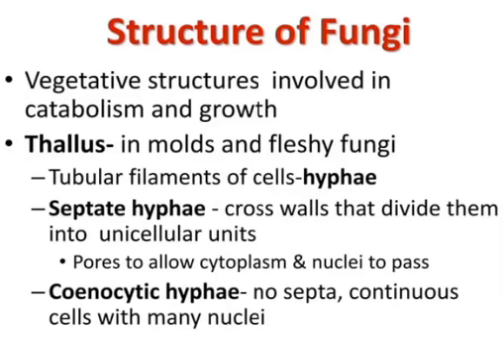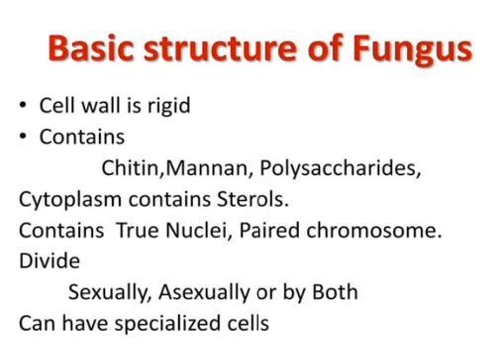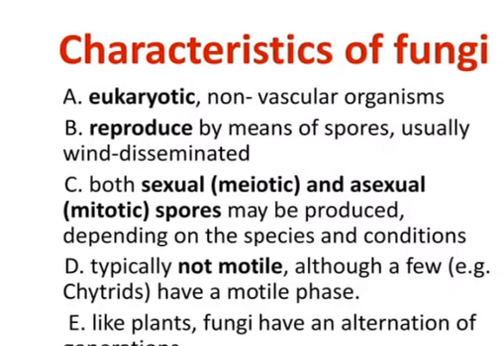In cenocytic hyphae, there are no septae, just continuous cells with many nuclei. The cell wall is rigid, containing chitin, mannose and other polysaccharides. The cytoplasm contains sterols. They contain nuclei and paired chromosomes. They divide sexually, asexually or by both. They can have specialized cells.